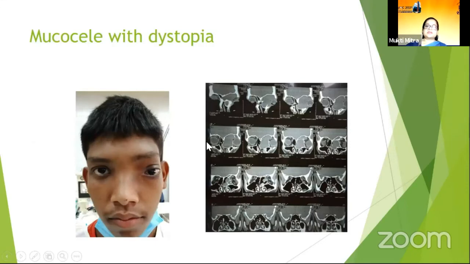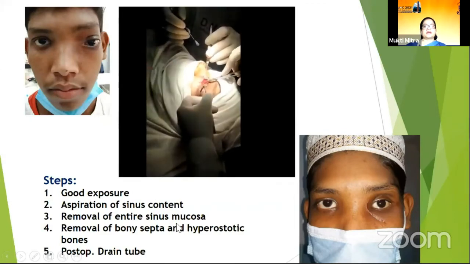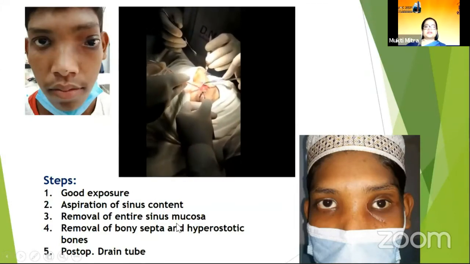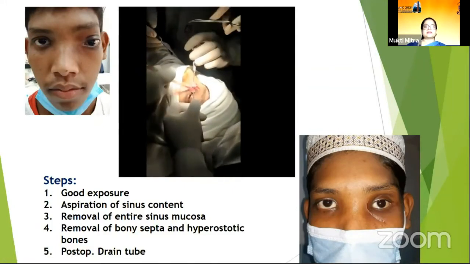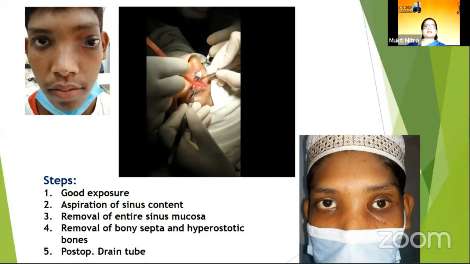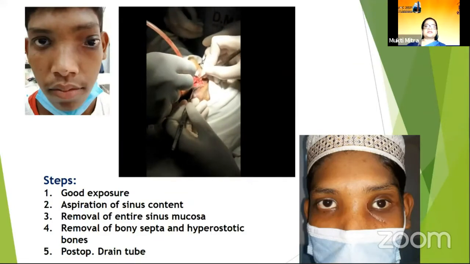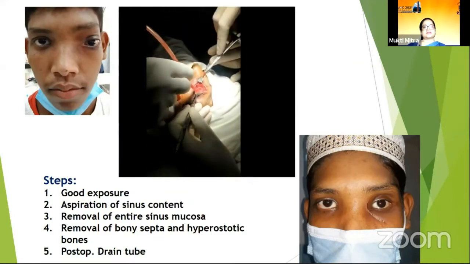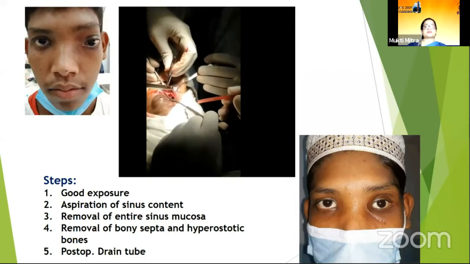This patient presented with a frontal sinus mucocele with severe dystopia. The patient had acquired telecanthus, and after planning the incision for further reconstruction of the medial canthus, aspiration of the sinus content is very important. This mucocele has the special characteristic of a multiple septate appearance, separated by thin pieces of bone and associated with hyperostotic bone.